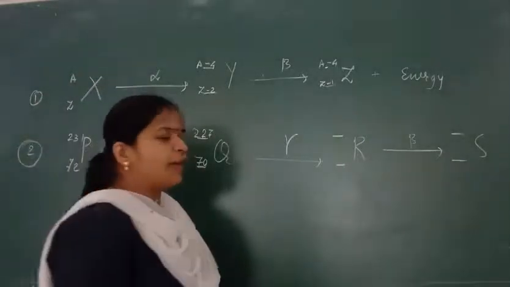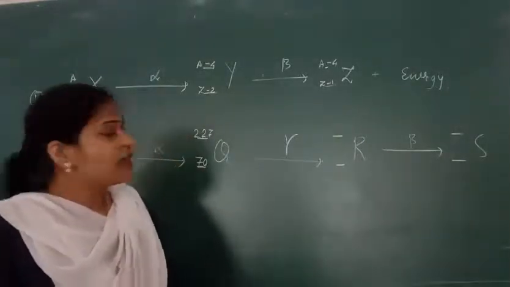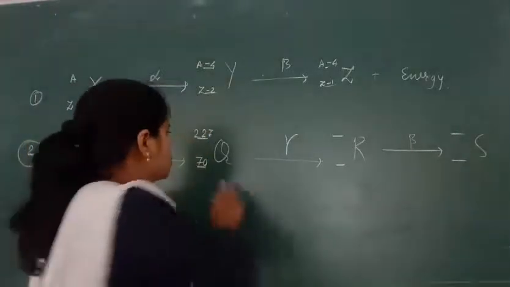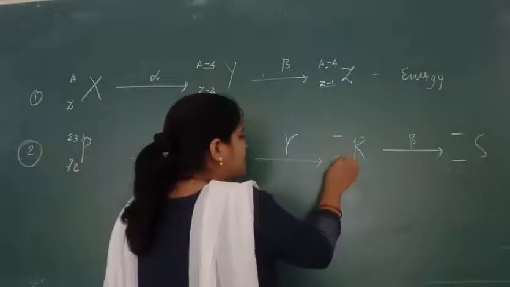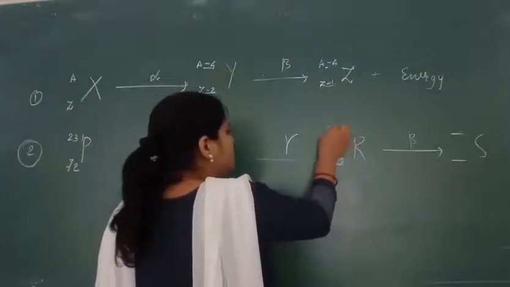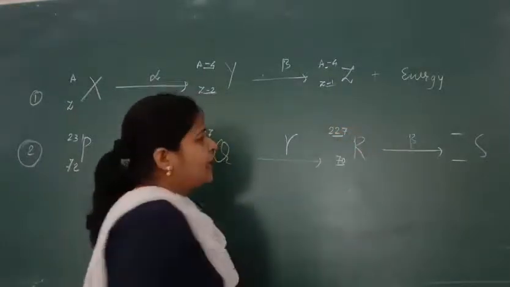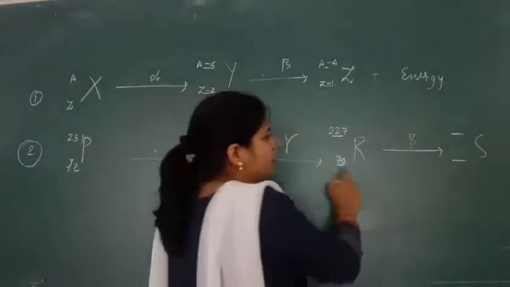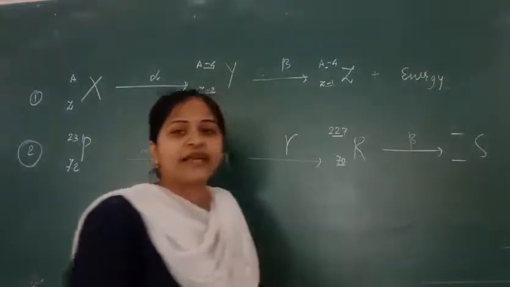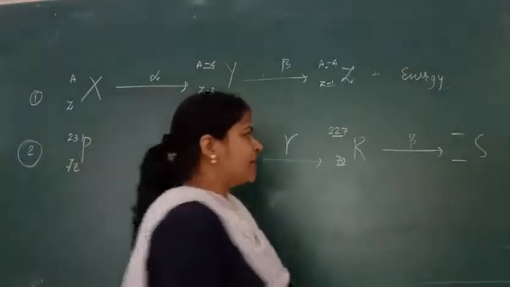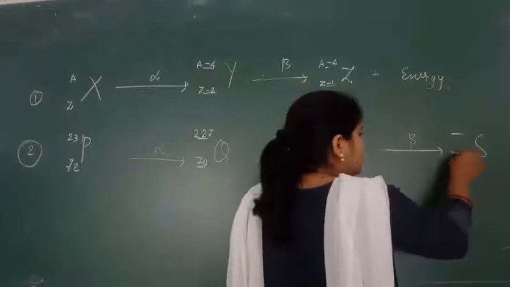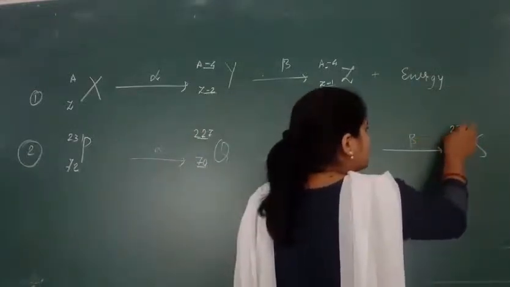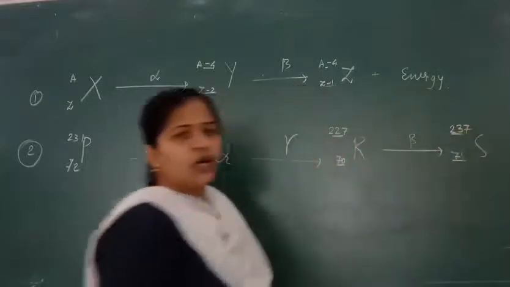Next, when the gamma particle comes out from any substance, it will not affect its mass as well as its atomic number. So we get the same, 70 and 227. When the beta particle comes out from the parent nucleus, its atomic number increases by 1. So 70 plus 1 is 71, but the mass remains the same, 227. Okay.